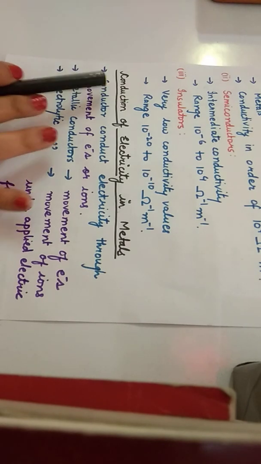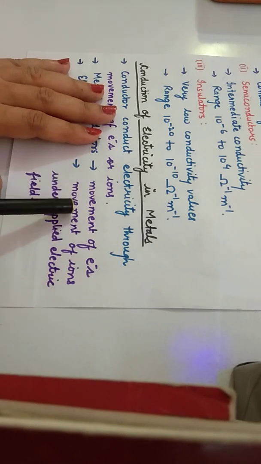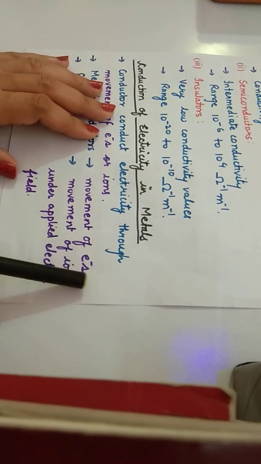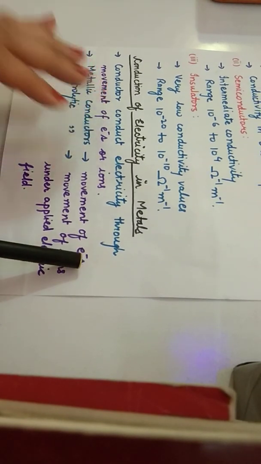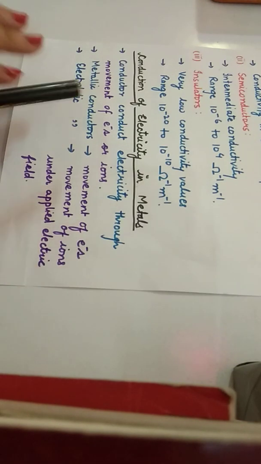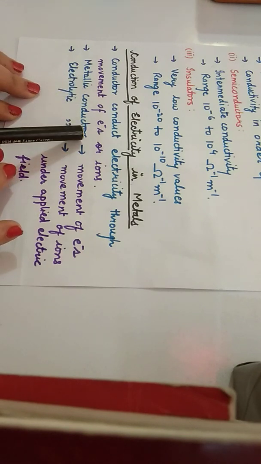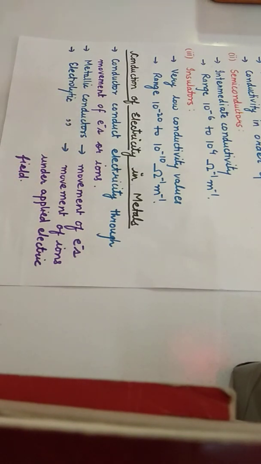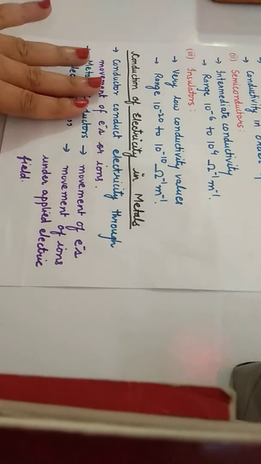Now next topic is conduction of electricity in metals. Whenever we talk about conductors, they generally conduct electricity either due to the movement of electrons or due to the movement of ions. Whenever electrons move and make the solid conduct electricity, then those are metallic conductors, because in metals there is movement of electrons.